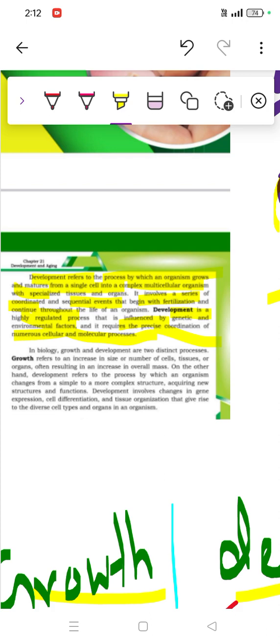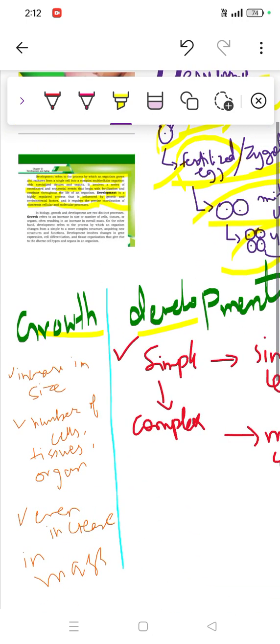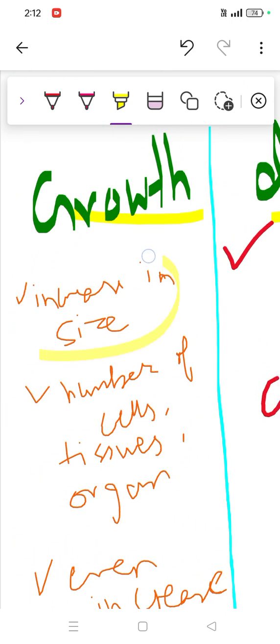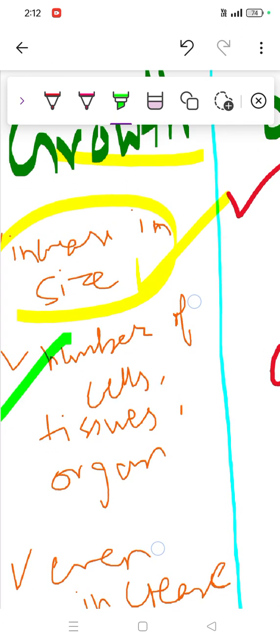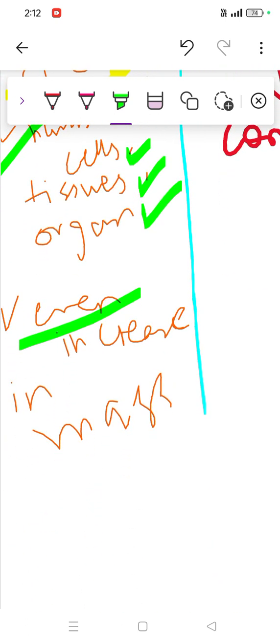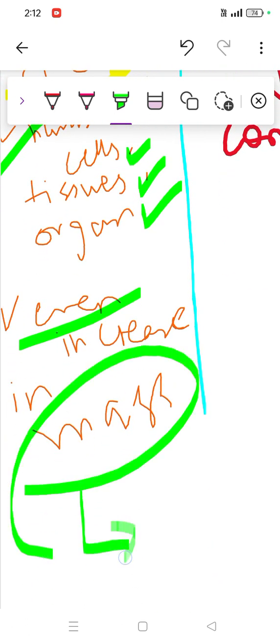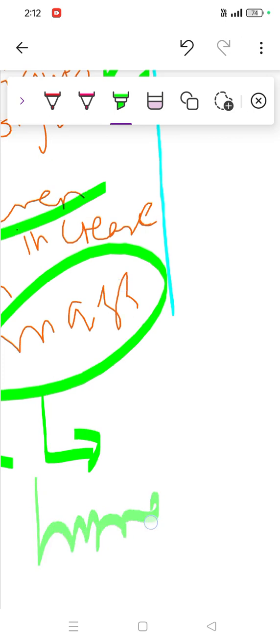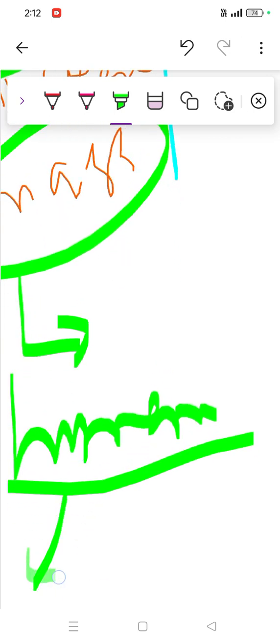Then comes another factor, growth and development. Growth is simply when you see an increase in size, right? When you see an increase in the number of cells, tissues, or organs, or an increase in mass. If we take the example of a human being, it is quite a complex structure.